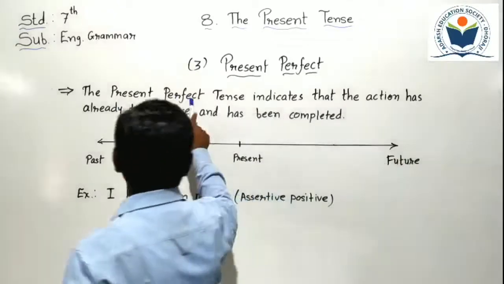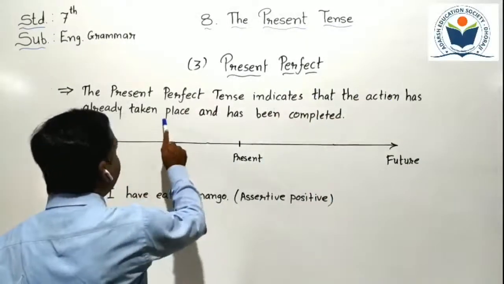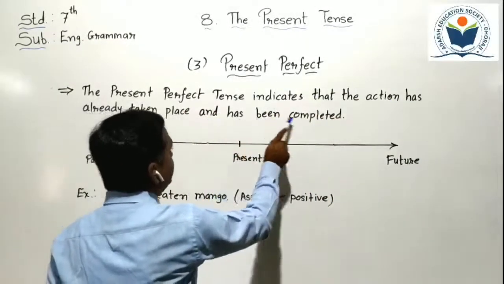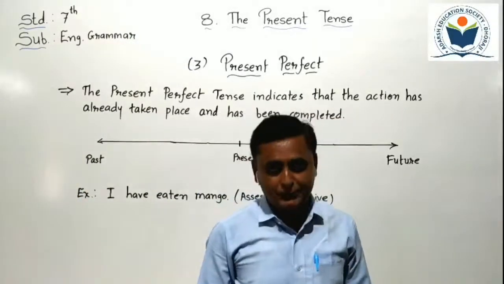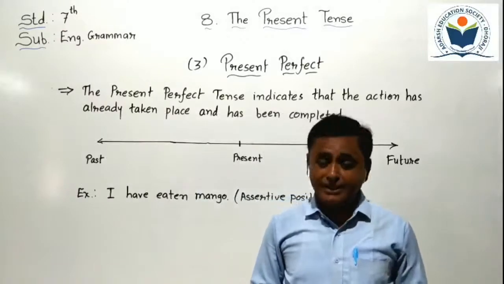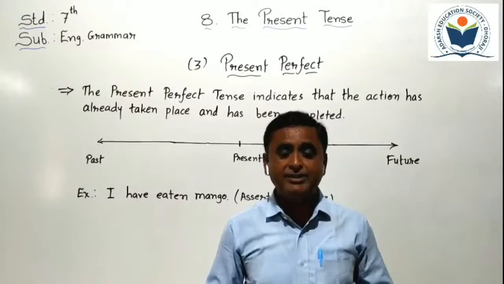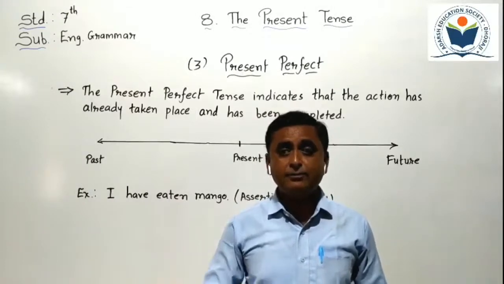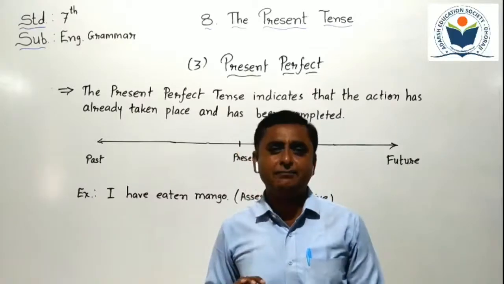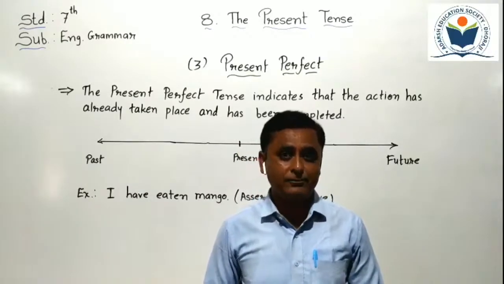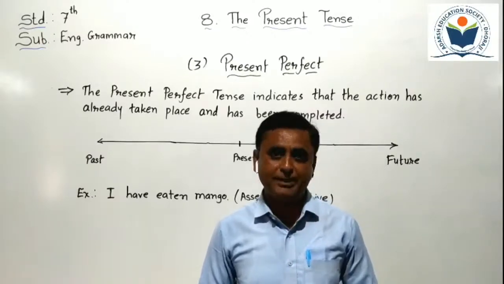The present perfect tense indicates that the action has already taken place and has been completed. Present perfect tense is used to describe an action which has just been completed while we are speaking. When we are speaking, the action got over a short while before. That type of sentence is described by the present perfect tense.